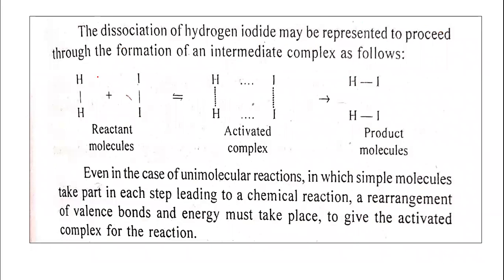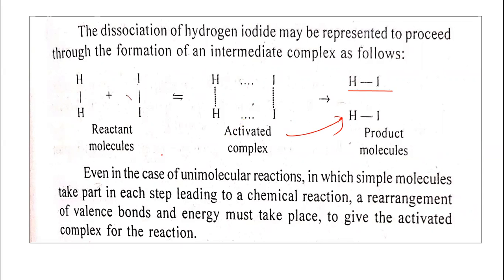Now you can see here an example. The two reacting molecules, hydrogen molecule and iodine molecule, are going to react. Collision between them takes place and there is a formation of the intermediate complex. You can see here the hydrogen and iodine, a linkage is formed. This is the activated complex, and a rearrangement of valence bonds and energy must take place. Once this activated complex is formed, it is converted into the product, that is two HI molecules.